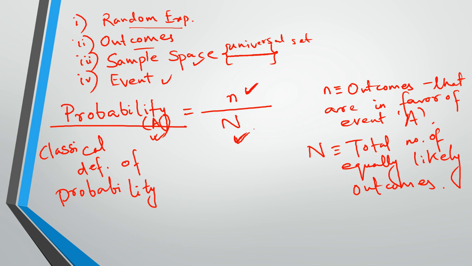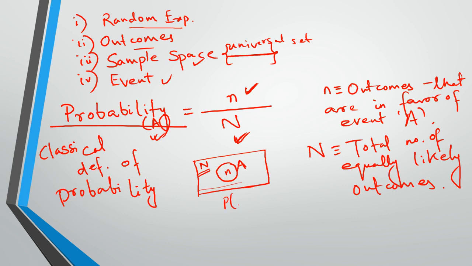The reason I said most scenarios is because, let's say this is a universal set, and you have an event A here. I'm showing this in a Venn diagram. Small n is the number of possible outcomes that this event A has, and the total number of outcomes is capital N, the entire sample space.